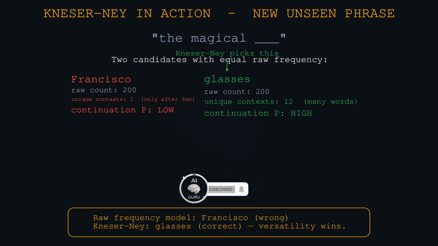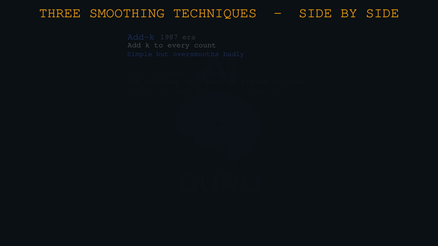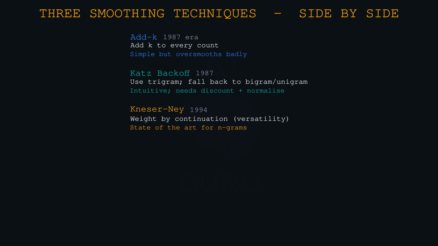That is smart. It measures how likely a word is to continue a phrase, not just how popular it is in isolation. Precisely. It balances the sheer count with the versatility of the word. And empirically, this works the best for handling unknown situations.